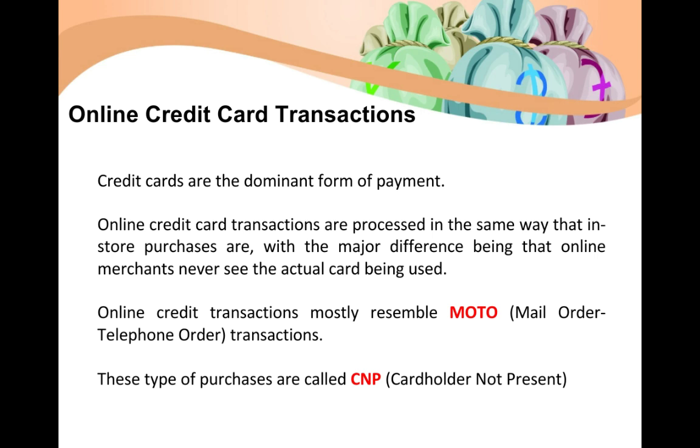So credit cards are the dominant, most commonly used form of payment. Now online credit card transactions are processed in the same way as online store purchases, with the major difference being that online merchants never see the actual card being used. When you take a credit card to a shop, you personally visit the shop and do the payment. The merchant is going to see your card. Whereas in the case of an online credit card payment, the merchant won't be seeing your card. You will be specifying the credit card number alone to do the transaction.